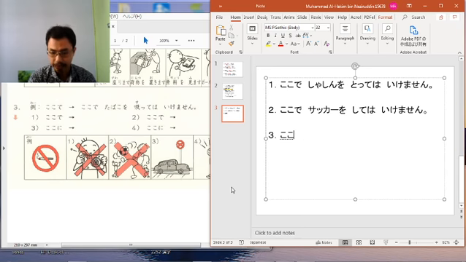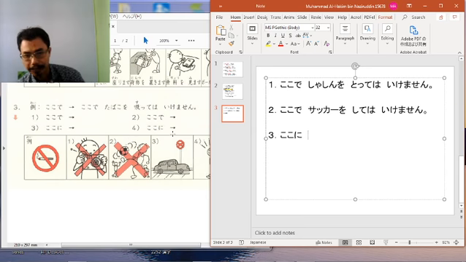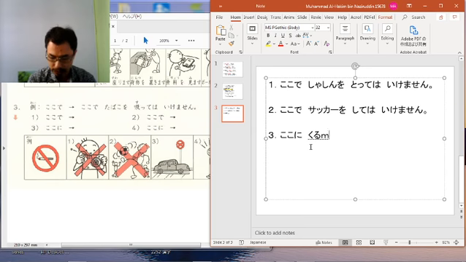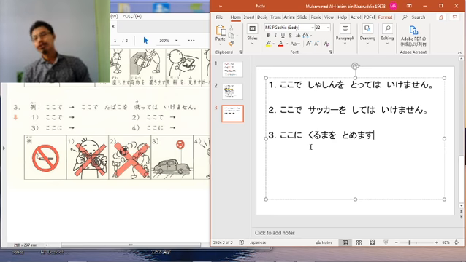Now for number 3, the word given is kokoni. You can see it's about parking a car. So what is the sentence? Kuruma o tomemasu. Sometimes you may be confused about which uses particle ni and which uses particle de. Usually when you say something related to going inside somewhere, we use particle ni.